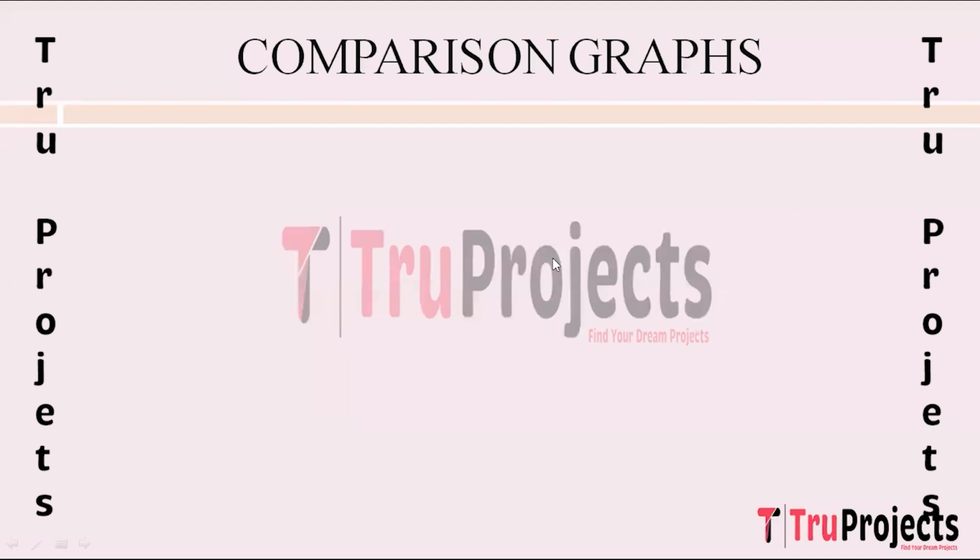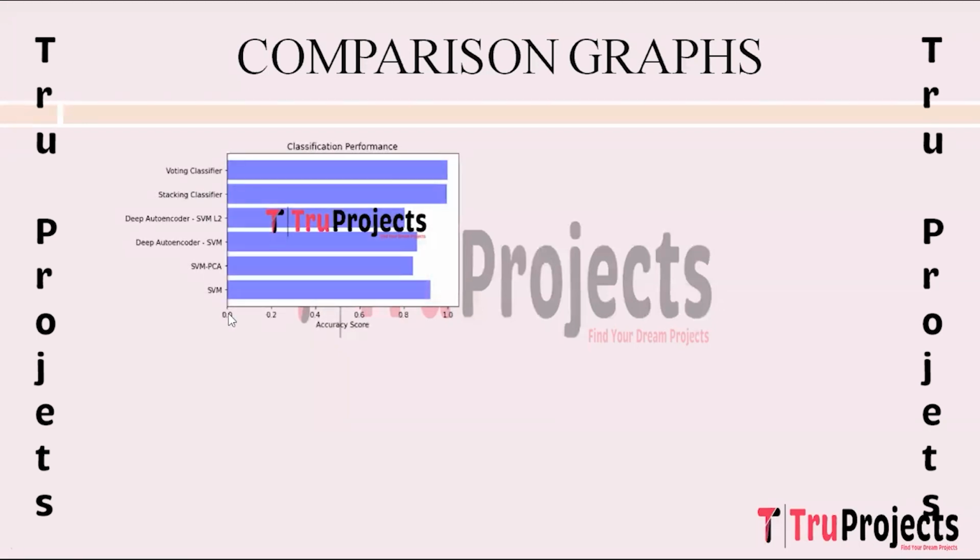Now we see the comparison graphs. So this is the horizontal bar graph comparing accuracies of different algorithms. In this graph on x-axis I have accuracy scores and on y-axis I have algorithm names. So accuracy measures the overall correctness of predictions, showing the percentage of correctly classified instances.